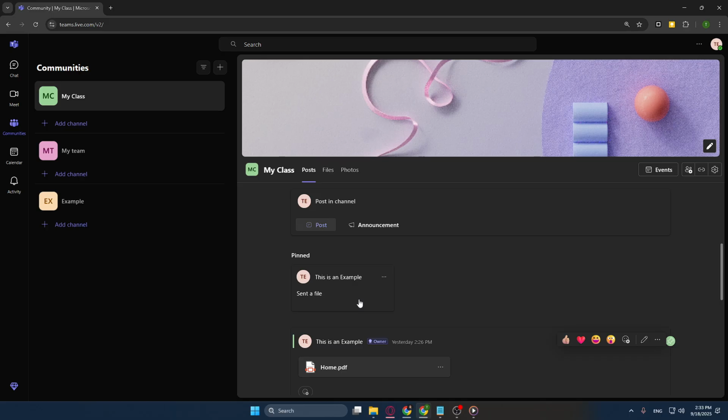This action will help your community stay organized and informed, so always consider using it for announcements, key resources, or important updates that everyone needs to see. Remember, pinning posts can be undone whenever you want. If the information becomes outdated or you're ready to replace it with something else, simply revisit the post, click the 3-dot icon, and select the option to unpin it.